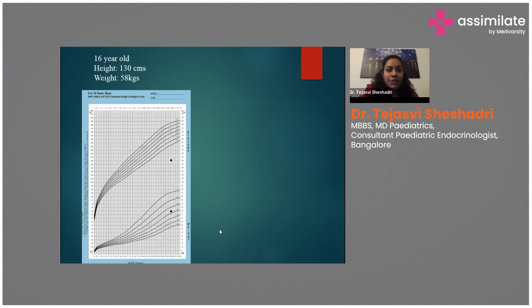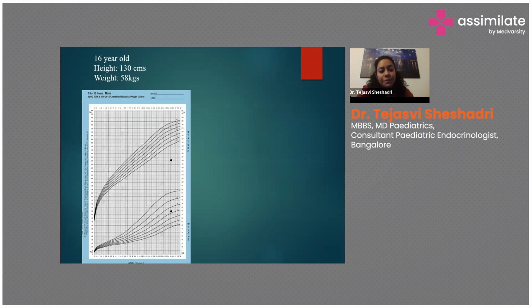So here we have a child, a 16-year-old boy. The weight looks okay. The weight is a little high. The child's BMI was also in the obesity range. But we can make out that the child's height is very less. The child's height is much less than the third centile, and this contributes to severe short stature. So here we would most likely look at an endocrine cause. So the dictum is a child who is obese and short is an endocrine cause.